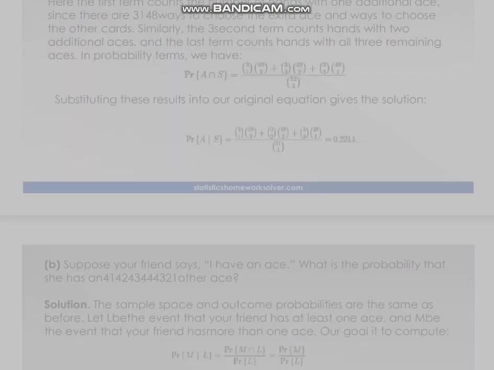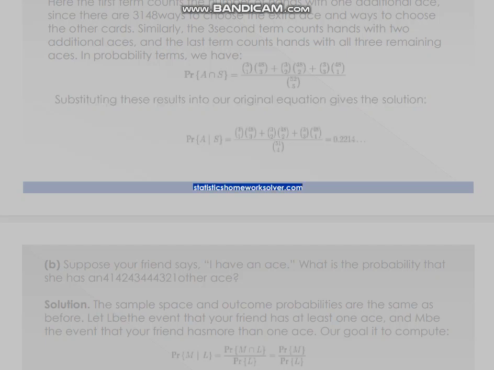Here the first term counts the number of hands with one additional ace, since there are 3 ways to choose the extra ace and 48 choose 3 ways to choose the other cards. Similarly, the second term counts hands with 2 additional aces, and the last term counts hands with all 3 remaining aces. In probability terms, we have the following. Substituting these results into our original equation gives the solution.